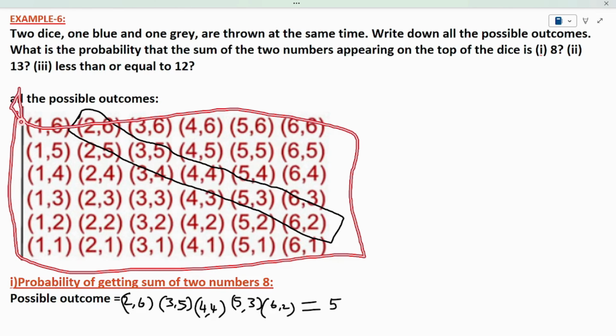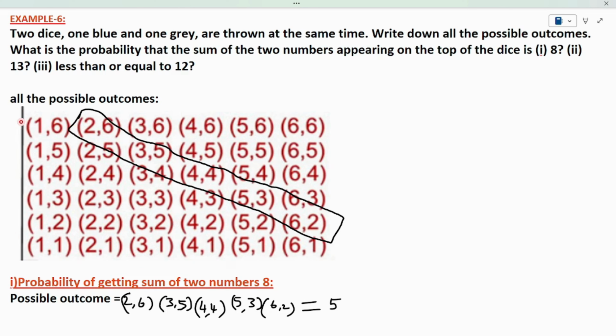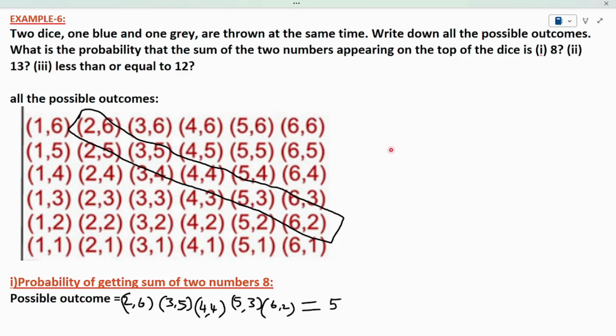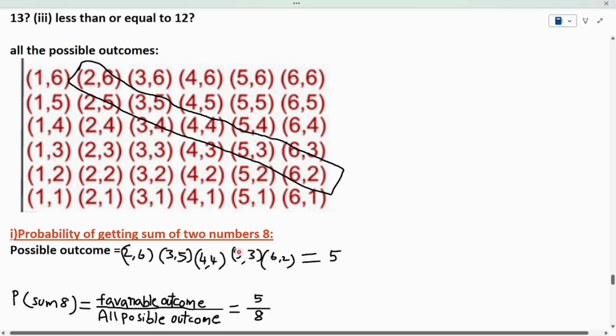So these are 36 possible outcomes I can get by throwing 2 dice. Why 36 results? In previous slides, I have explained a formula. If 2 dice are thrown, our sample space will become 6 square. If 3 dice are thrown, the sample space will become 6 cube. So we got the sample space. We have to get the event or the favorable outcome.